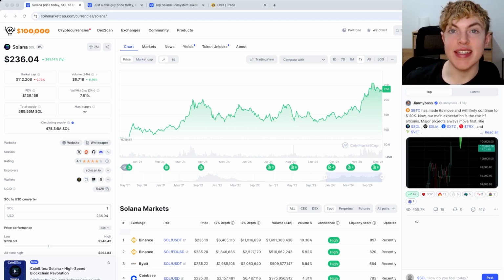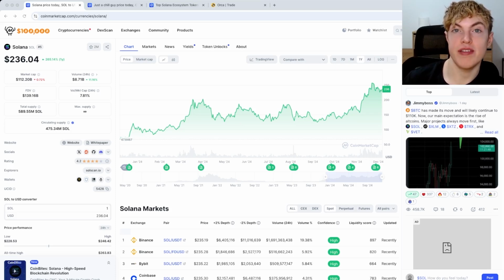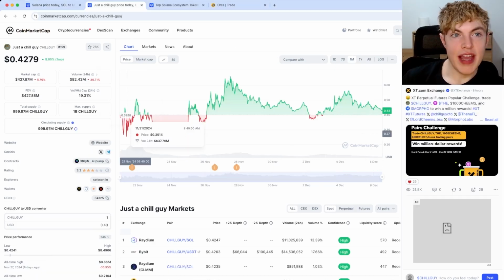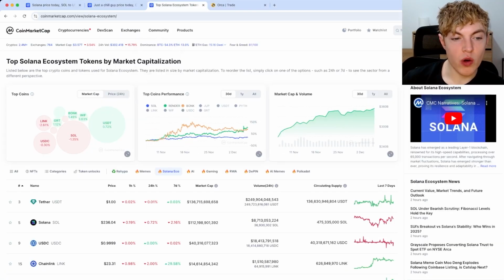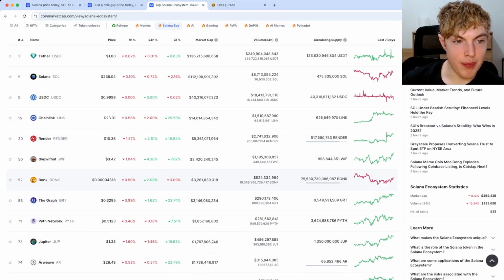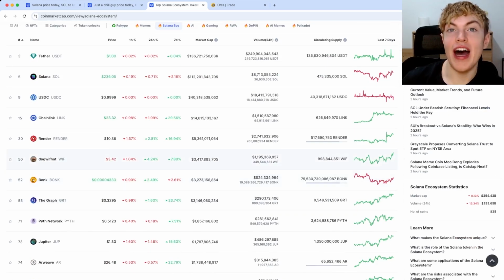Meme coin season is here, and some people are making a lot of money with them, and some people are losing a lot of money. I personally do not like the meme coin investment style. I like to make my investment as passive as possible and make my passive income as consistent as possible. And with meme coins like Chill Guy or other meme coins that you might see like Bonk or Dog with Hat, they are not very consistent, and it's pretty hard to predict your returns.